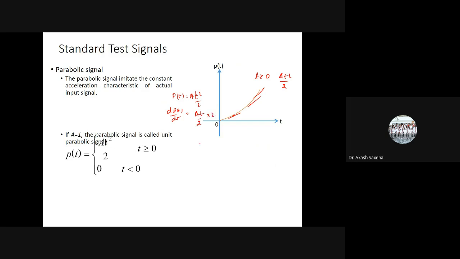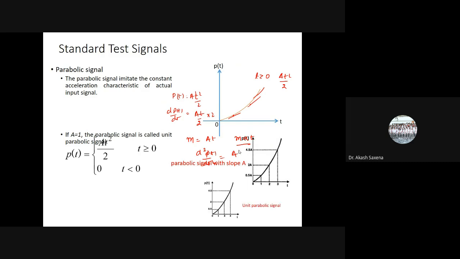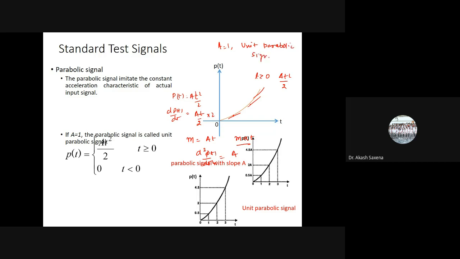That means if m is the slope, it is At, and this slope is proportional to t. However, if I take the double derivative, d2p(t)/dt square, it is actually constant. So this is a parabolic signal with slope A, and this is a parabolic signal with slope 1. When the value of A is equal to 1, we call it a unit parabolic signal.